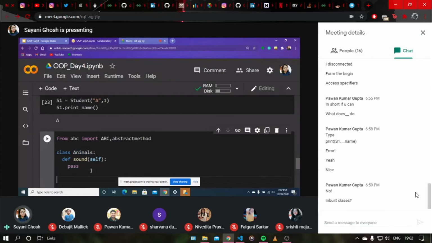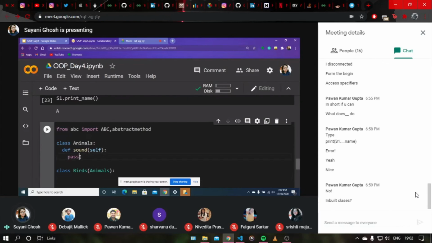Suppose I have to inherit this class animals into a class called birds. So class birds will inherit from animals. Now we will inherit this function and redefine it, as the template, to do something.